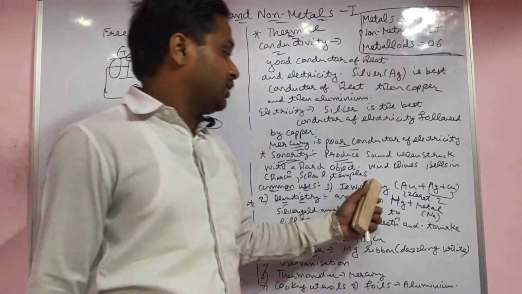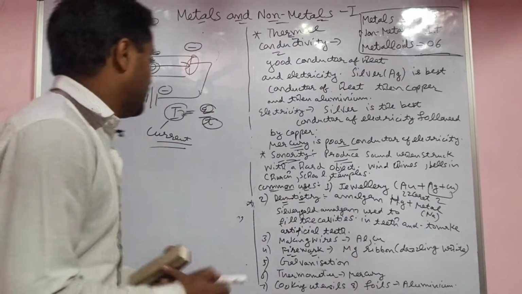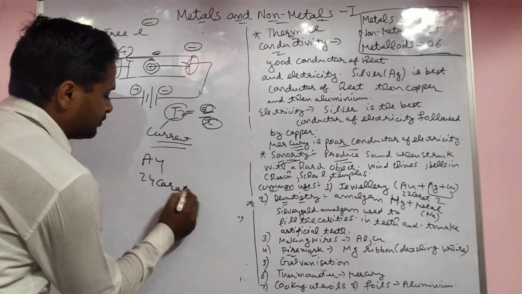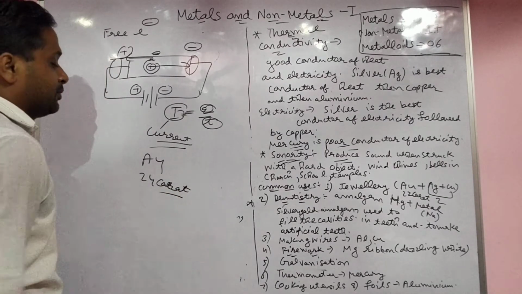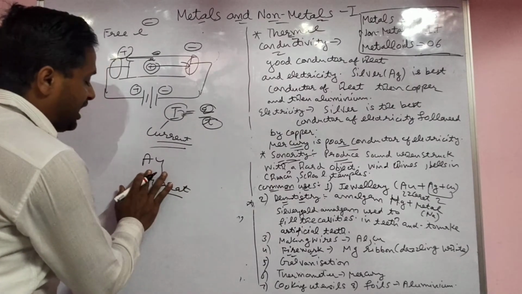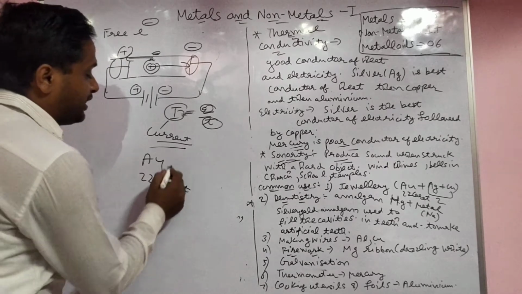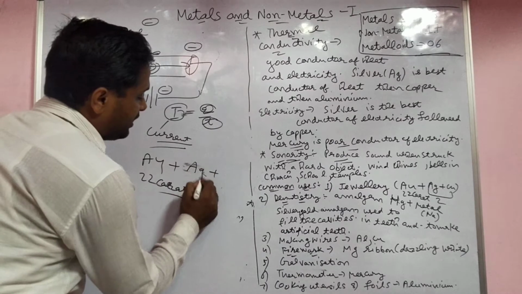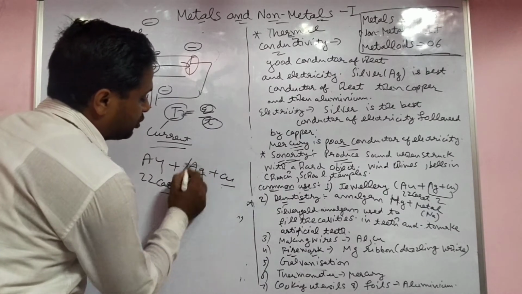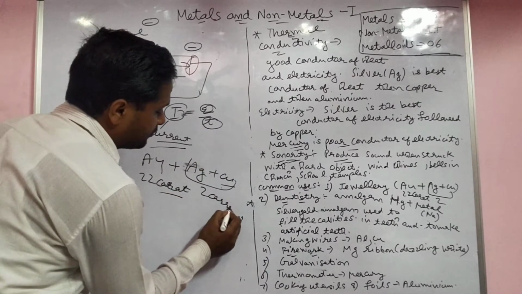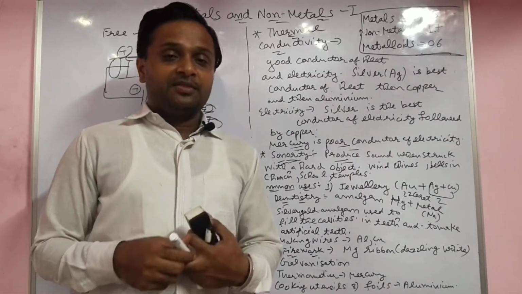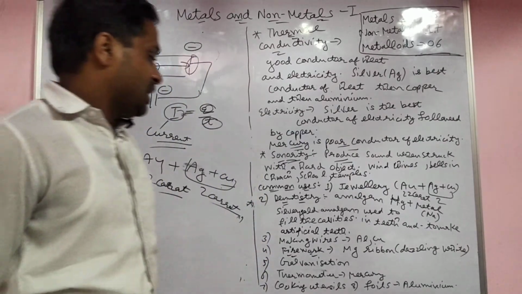It helps in the form of jewelry, you know, gold. Pure gold is 24 carat, but you are unable to form jewelry with 24 carat gold. You have to add silver and a little bit of copper, 2 carat. Then you are able to form the jewelry. And the next is